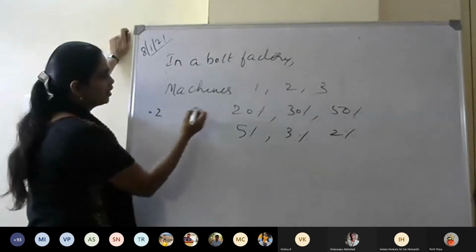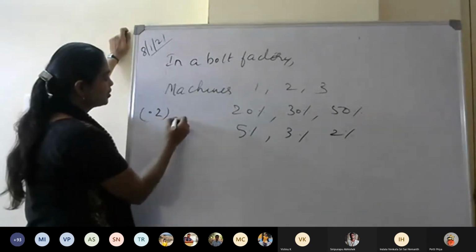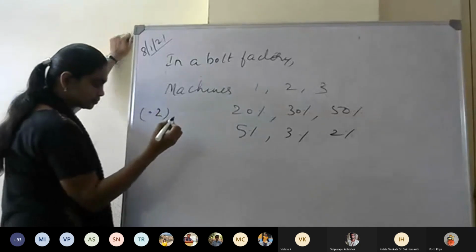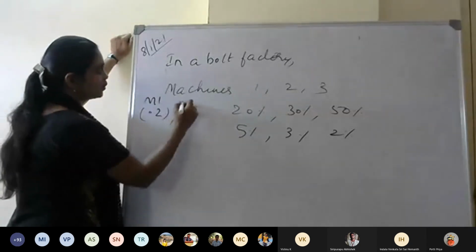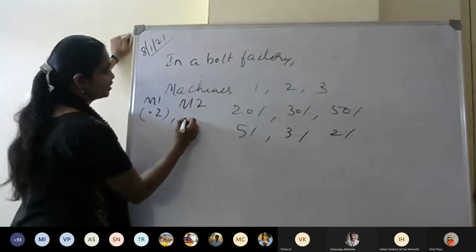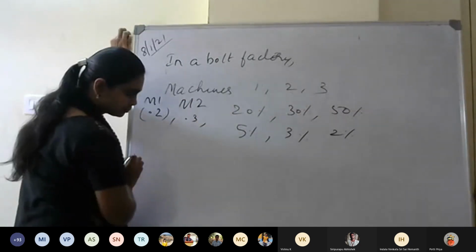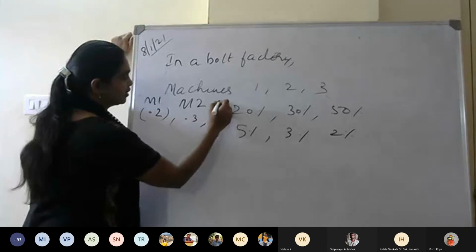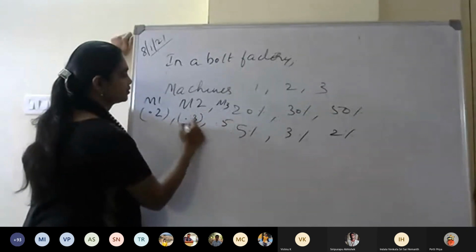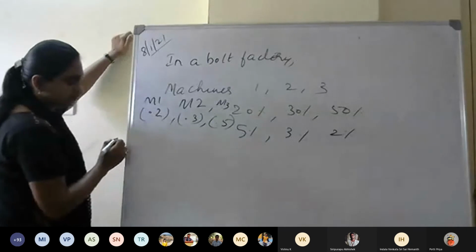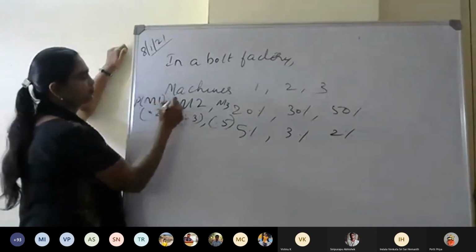So, probability of machine 1 is 20%, I mean 0.2. Probability of machine 2 is 0.3. And machine 3 is 0.5. This is probability.